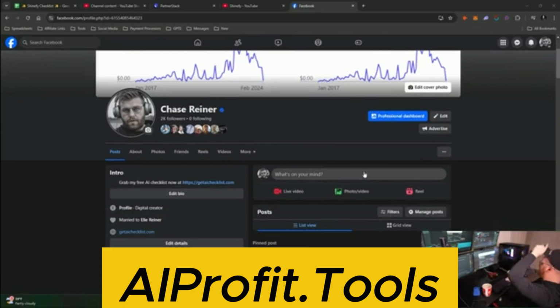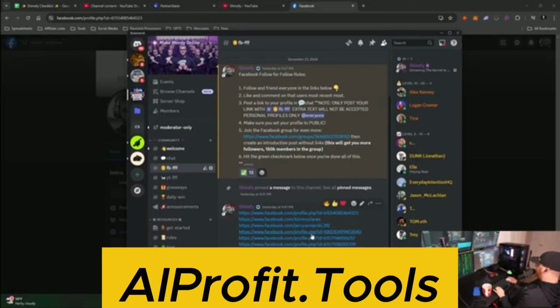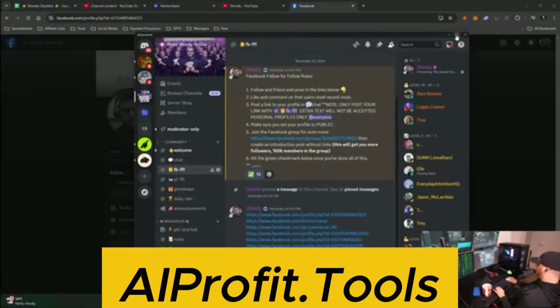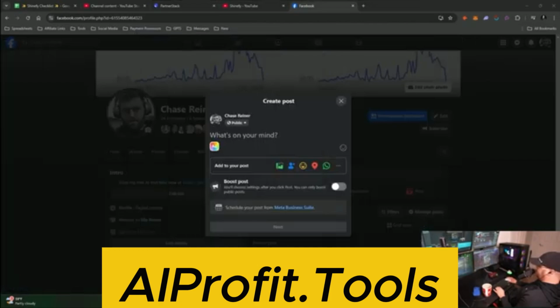Inside of Facebook, you can start building circles, right? So for example, let's say I take all these people in our group: we got Kim, we got Jerry. Let's say we all follow each other. Well, what we can start doing is we can all start tagging each other, right? So let's say we start building this follow-for-follow channel, and we get a bunch of people in here that are all following each other. Well, what's going to happen is we're basically able to access everybody else's followers. And the reason why is because we can tag.